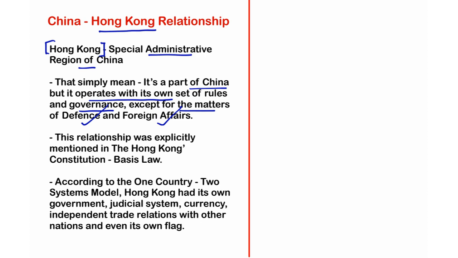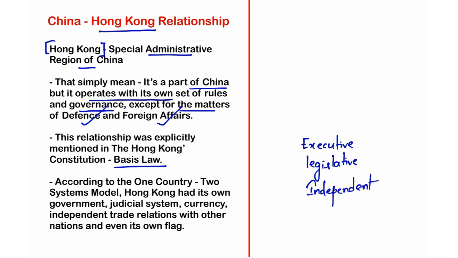Then you may get a question: on what basis was this relationship, that means the special administrative region relationship, determined? The relationship was explicitly mentioned in Hong Kong's constitution, that is the Basic Law. The Basic Law allows Hong Kong to enjoy its own executive, its own legislative, and its own independent judicial powers. Okay, very, very important point. Independent judicial powers.